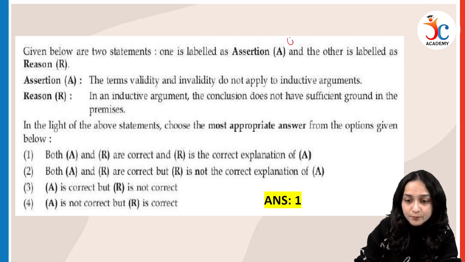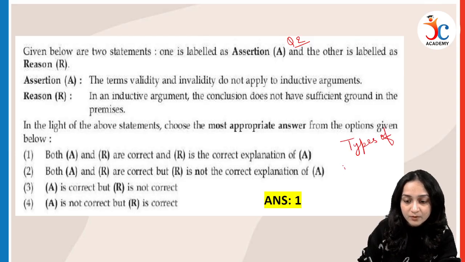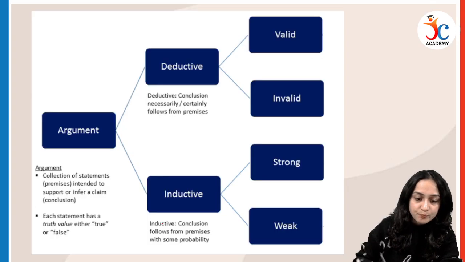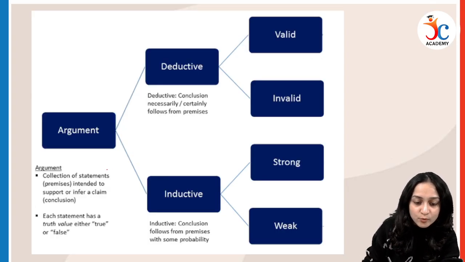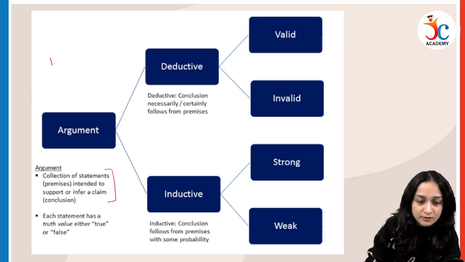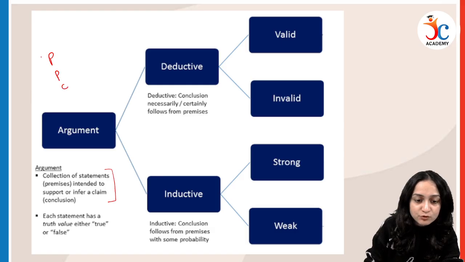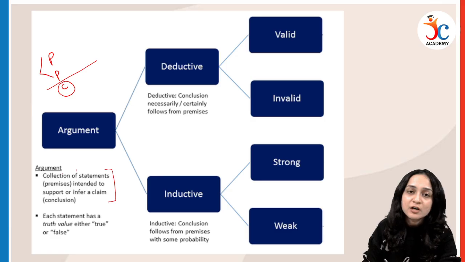Question number 2. The topic is types of argument. We have various types of argument. Now, what is an argument? It is a collection of statements which is intended to support a conclusion. PPC: we have two premises on the basis of which we infer a conclusion.